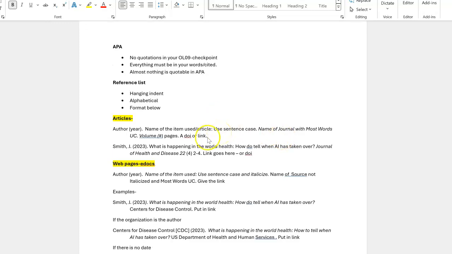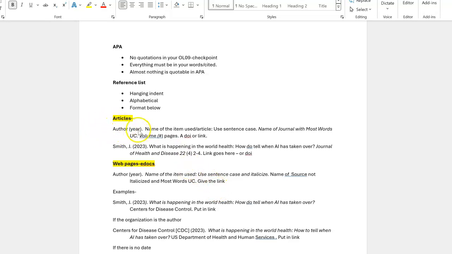A key issue, whether you're doing articles or web pages, and this will be over 90% of what you use, the order in which things are listed is the same. It's always author, year, name of the item you used, the name of where you got it, and a way to get to that item. And we're going to look at what's different, but the order is the same.